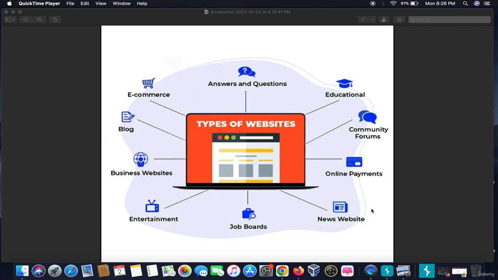But let's take the case of a news website. You can't do much in this news website. You can't cause them a monetary loss or something. So the approach to all these websites is very different because the content they deliver, the options we have, the interfaces we have differ from website to website. So for making a hacker mentality, you have to become aware of the word risk and how you need to minimize that and how you need to approach that risk so you can hunt big and think big.